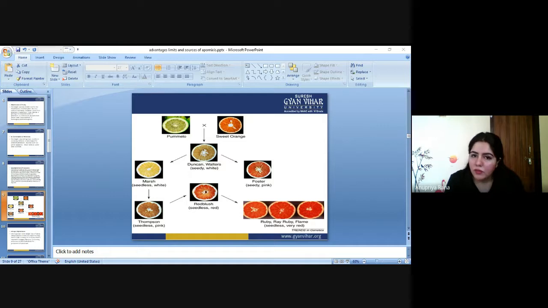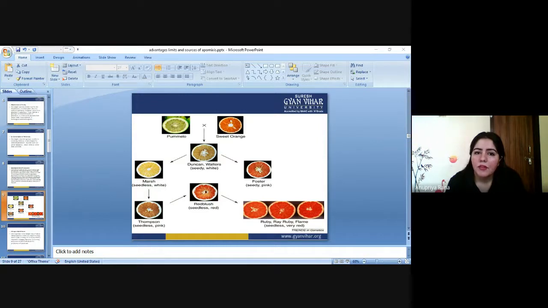The first will always be the mixing, because we want the best gene from each of the species to be present in the seeds we are producing. They should have the best characters. So the first is always sexual reproduction, and the second reproductive measure will be apomixis. If apomixis and sexual reproduction work together in a particular manner, then only can we get a hybrid seed with the best characters.